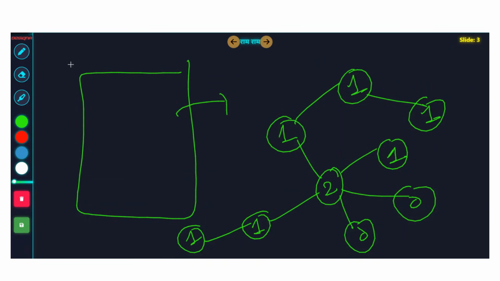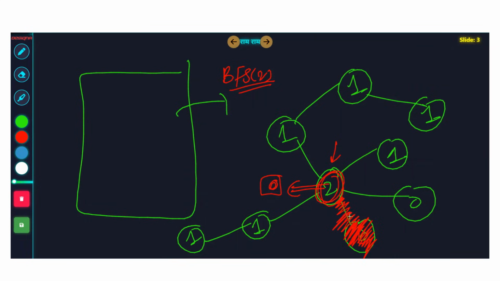BFS spreads like a fire, right? If this is the point where BFS is happening, it will spread like this, like a fire, like a fire, right? So when you do BFS from node 2, what is going to happen? You will assign this node the level 0. Okay. Then you will go in all directions, right? Connected to this node. So let's cut this because there cannot be more than 4 edges to a cell, right? So let's remove this one.